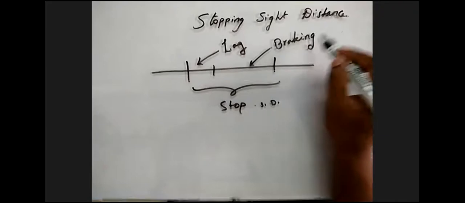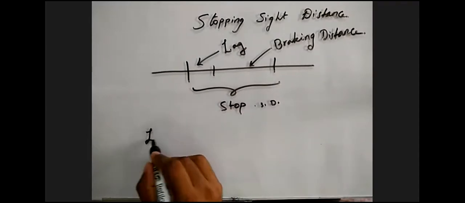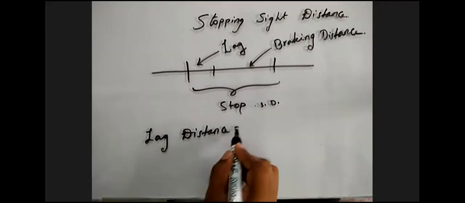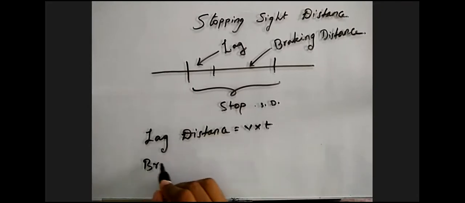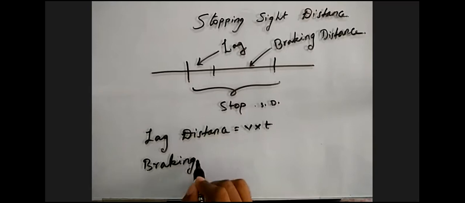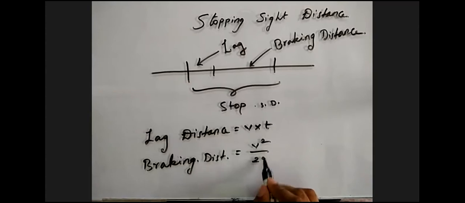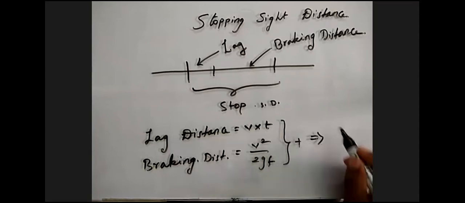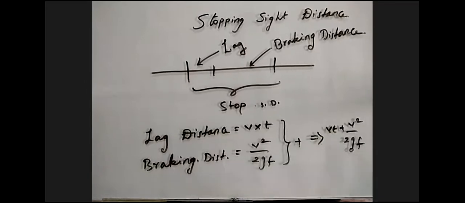For the lag distance, please write down the formula: lag distance is the speed of the vehicle, V, into its reaction time, t. The braking distance is given as V square by 2gf. Adding both, we get Vt plus V square by 2gf. These are the utmost important formulas we need to remember.